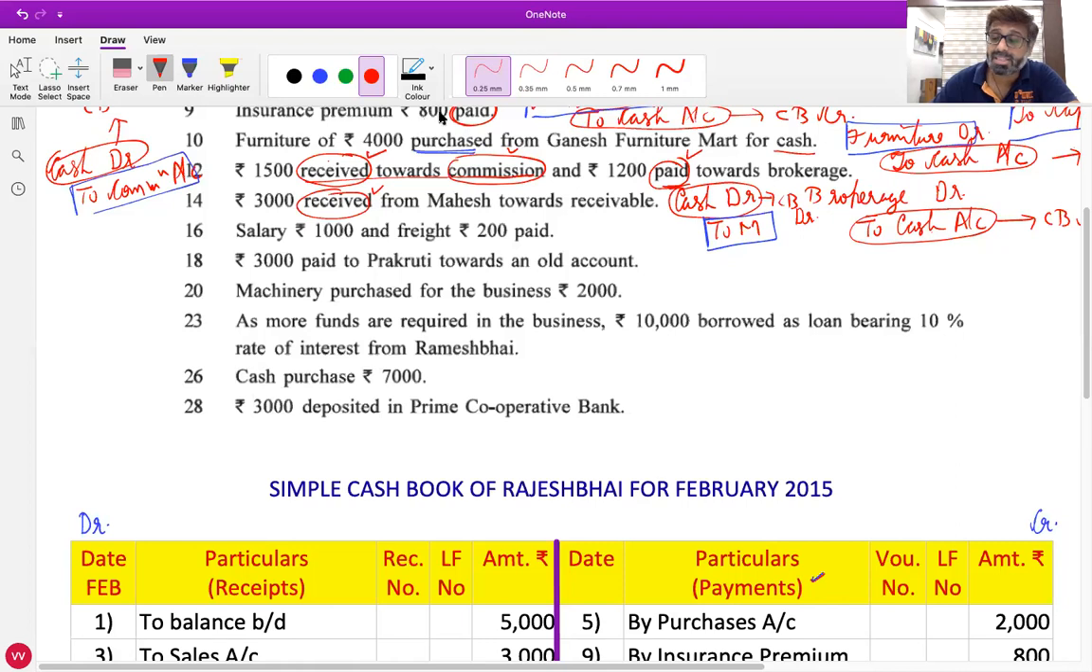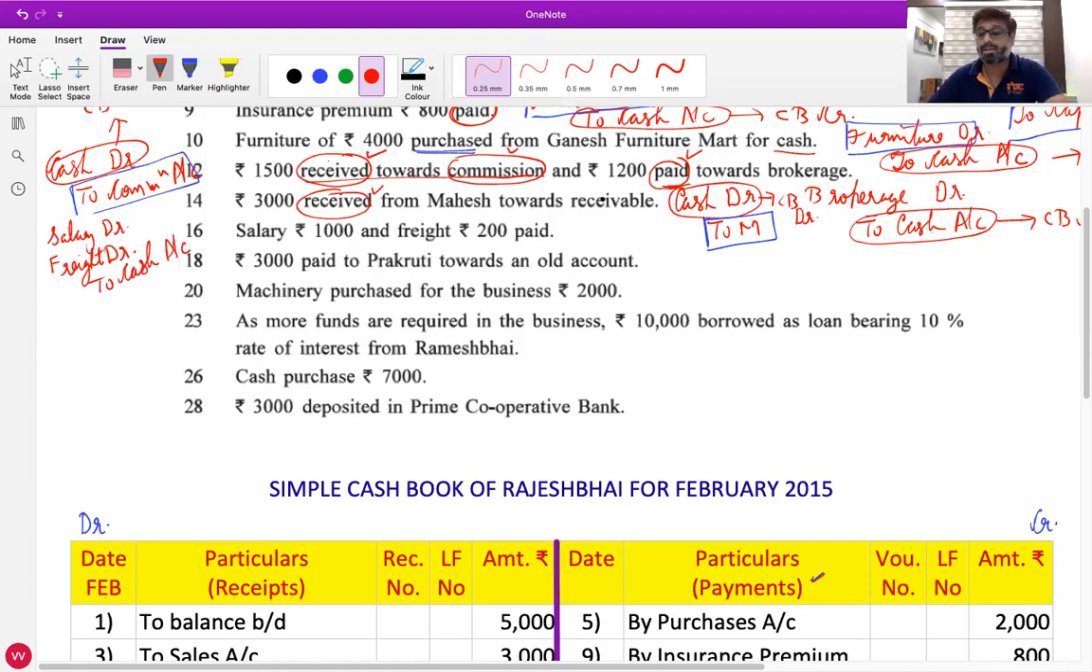Yes, sir. Salary 1,000 and freight rupees 200 paid. What will be the journal entry? Salary is an expense, so salary account debit, and what goes out is cash, so cash account credit. We can pass a combined entry. Salary is an expense, debit all expenses and losses. Salary account debit. Freight is an expense, debit all expenses and losses. Freight account debit. Cash goes out, credit what goes out, cash account.